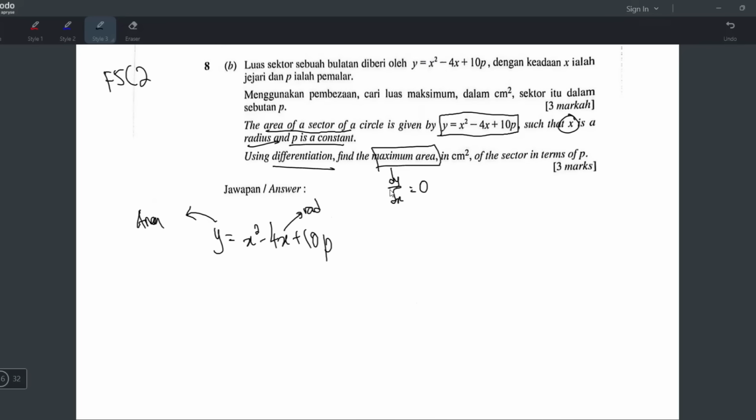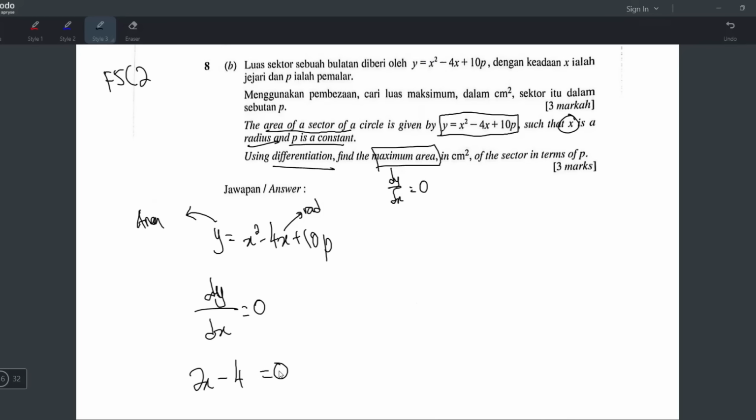So if you want to find maximum area, you can just differentiate the area equation and set it equal to 0, which is y, right? So dy/dx equals 0. Differentiate x squared is 2x. Differentiate negative 4x is just negative 4. Differentiate 10p is 0. Even though you don't know the p, you still can differentiate because p is a constant. That means p is a value. It could be 1, it could be 5, it could be 7, but it's not important because when you differentiate a number, you get 0. That is why the 10p disappears when you differentiate.